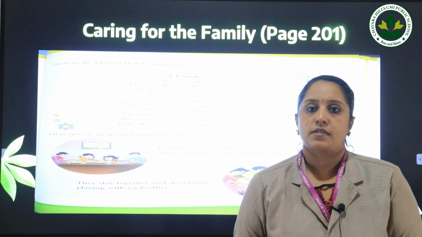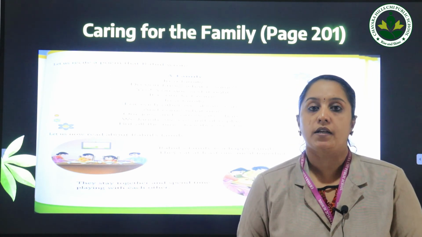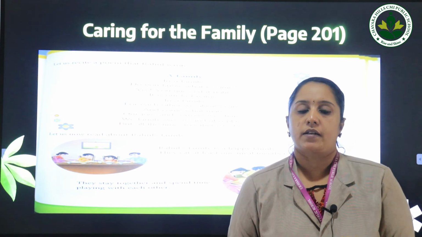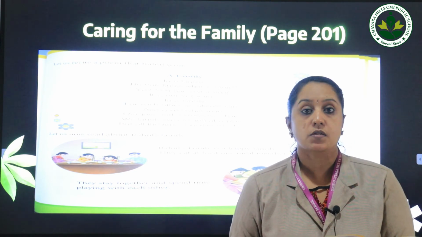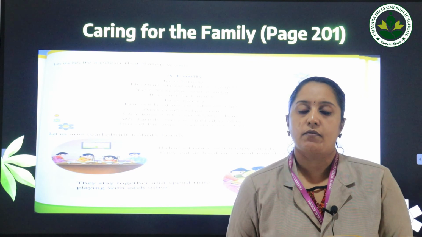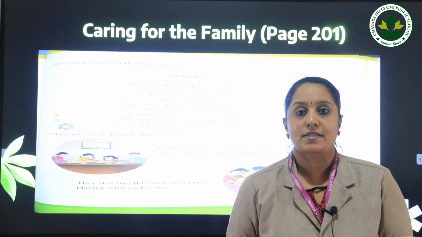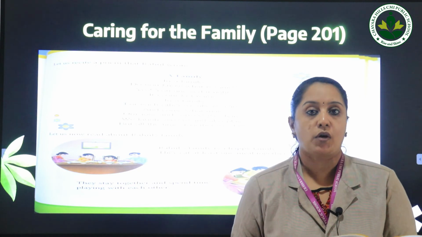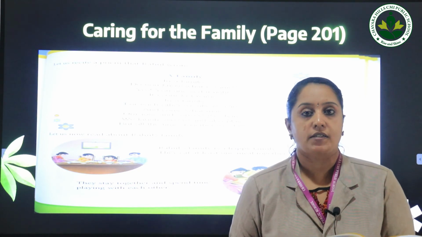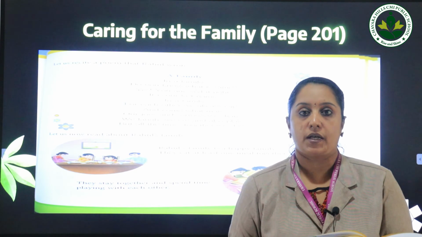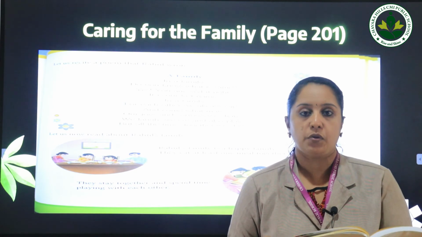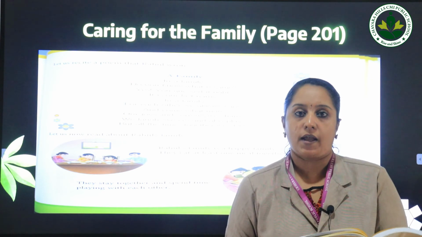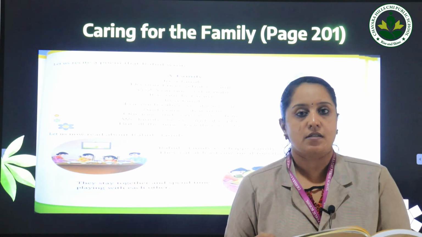Now we are going to discuss what is happening in Rahul's family. So just recall how many members were there in Rahul's family. It was a small family. What is the other name for small family? We call it a nuclear family. So in a nuclear family, just recall who all are there. There is the father, mother, and 1 or 2 children. So Rahul's family also consists of his father, mother, and himself as well as his sister.